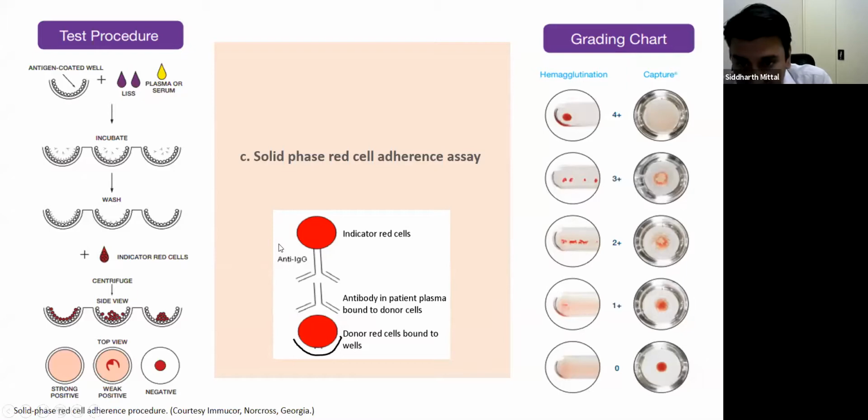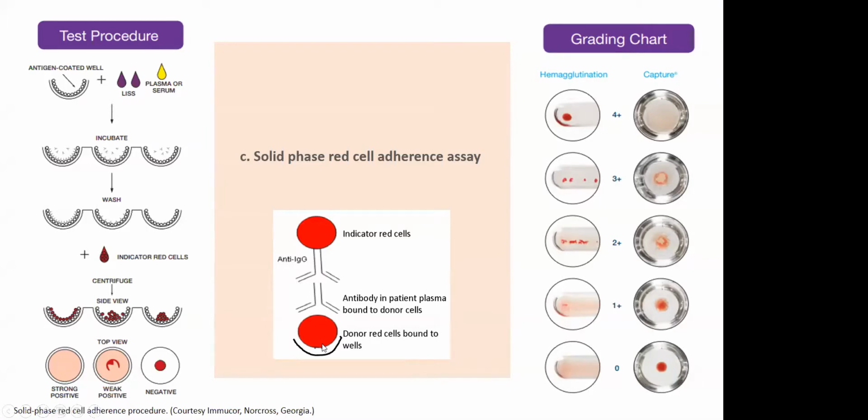Now, these indicator red cells I have shown in this figure are red cells which are coated with antibodies against human IgG. So these are anti-IgG antibodies. They're attached to the red cells through the Fc receptors, so their Fab portion is free.